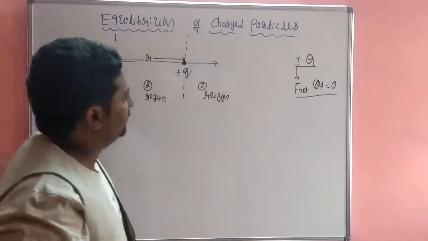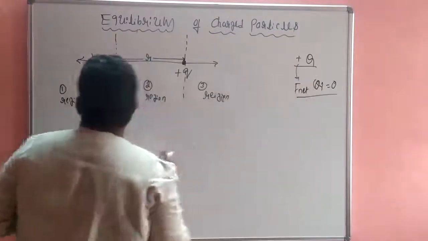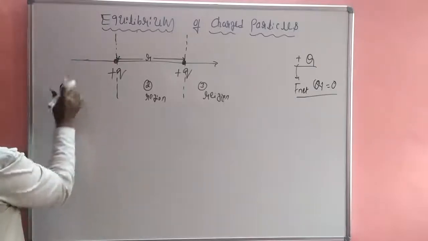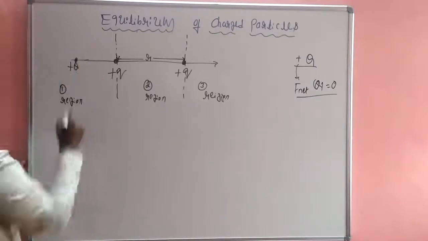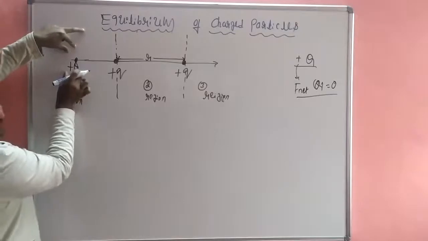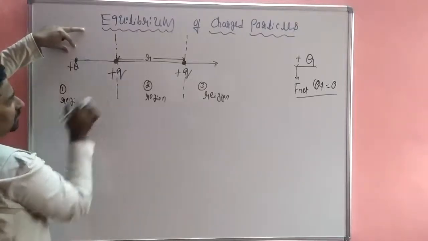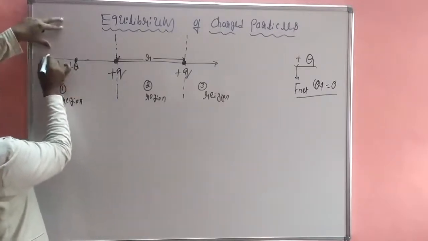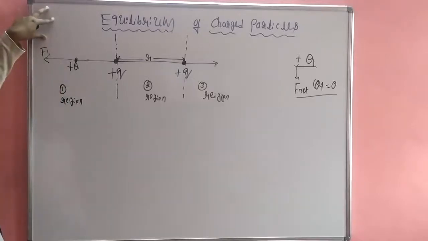Now this is the capital Q, and I place it at this position in the first region. What is the force exerted on capital Q due to this plus q charge? Positive and positive, so it is a repulsive force. This force is F1.